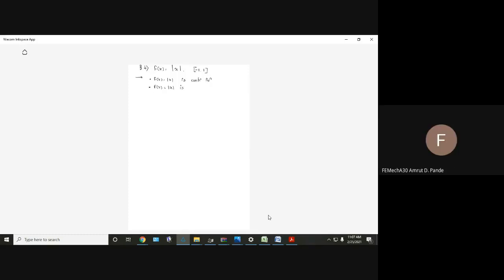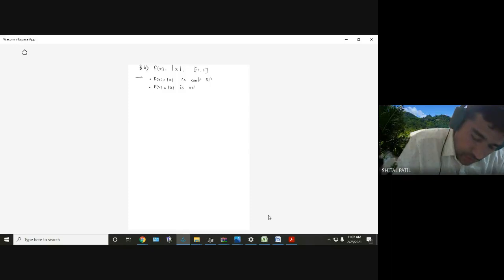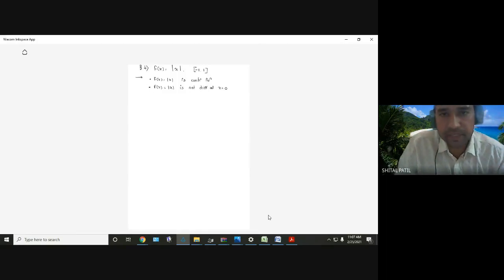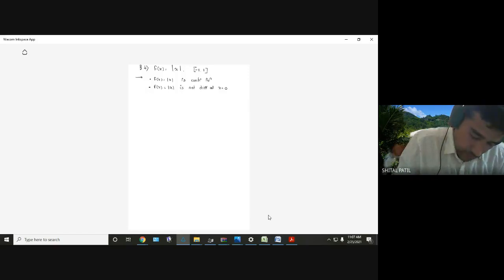Not at zero. It is not differentiable at x equal to 0, and that point is inside the given interval, between -1 to 1. Therefore, what is the conclusion? Rolle's theorem is not applicable. Hope you have understood it.